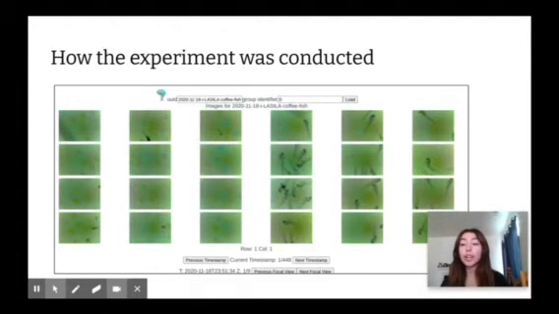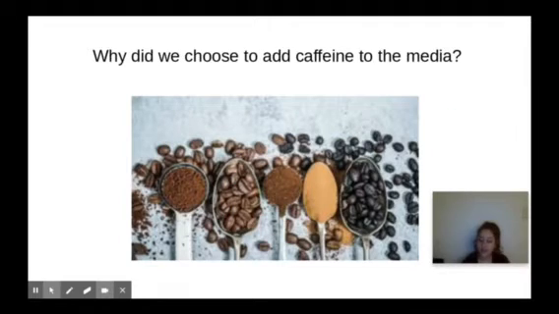We logged into Braingeneers' website to check the eggs and larvae every day, and the images we chose were the clearest we could find. As we know, caffeine has side effects when you intake it, so we wanted to see what would happen to the eggs and the larvae with different amounts of caffeine in their system, and if they would survive or not.